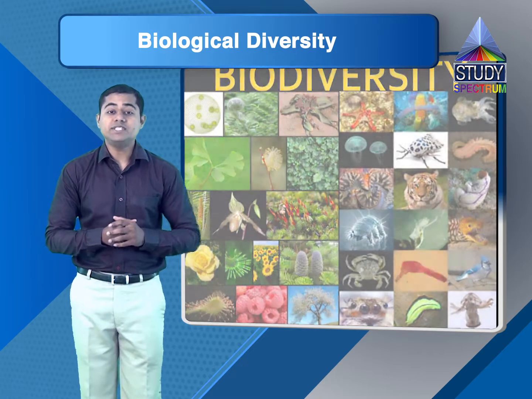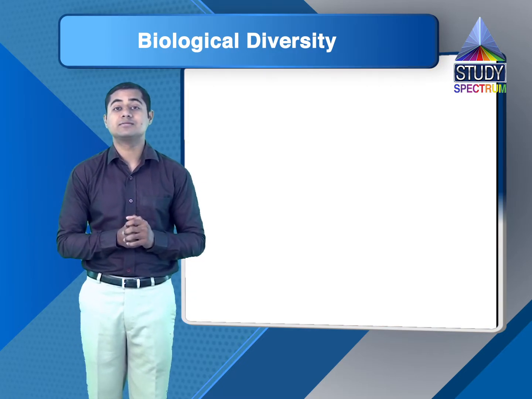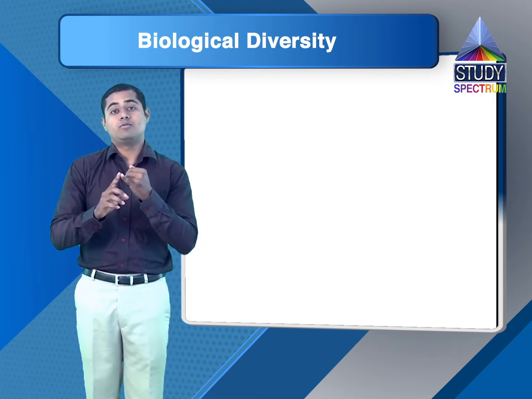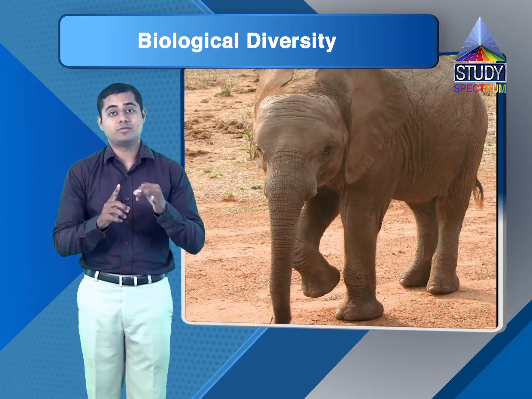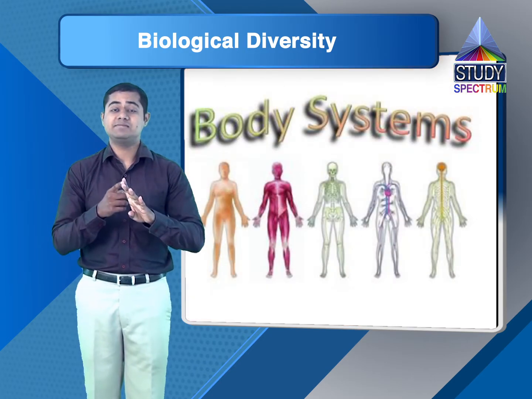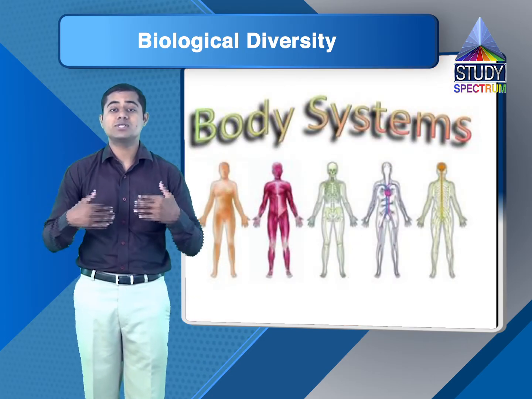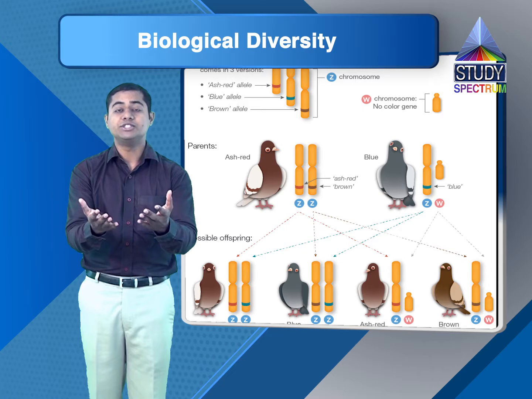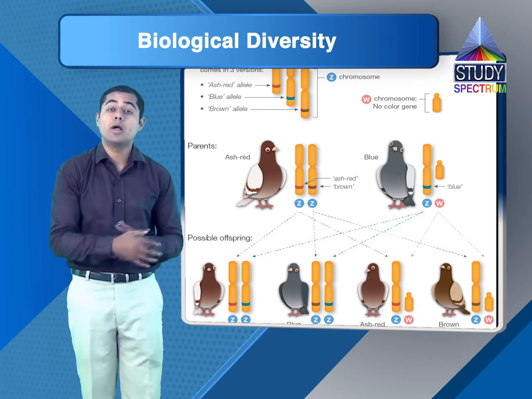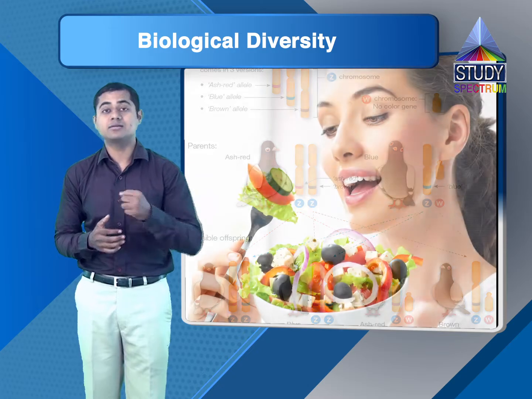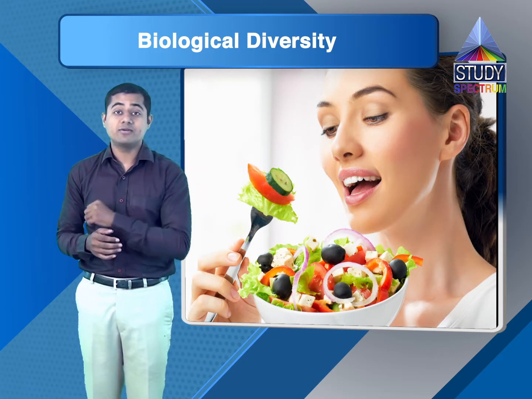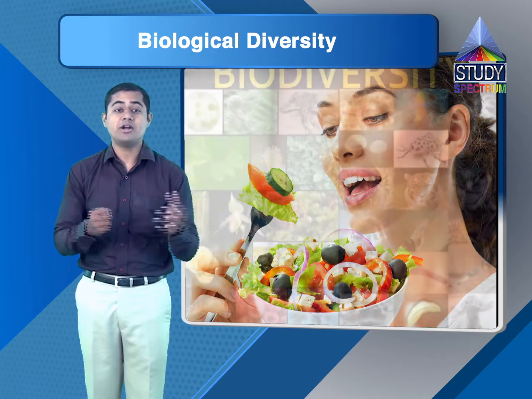Next question, in which respects do living things differ? There is a huge list: in respect of their body sizes, body shapes, body parts, body systems, the systems through which chromosomes are transferred from one generation to another, their habitats where they dwell, and their eating habits. In respect of all these things, living things differ from each other, and that is what we call biodiversity.